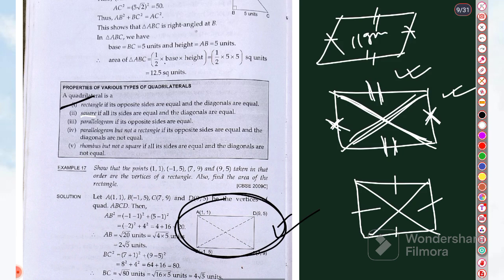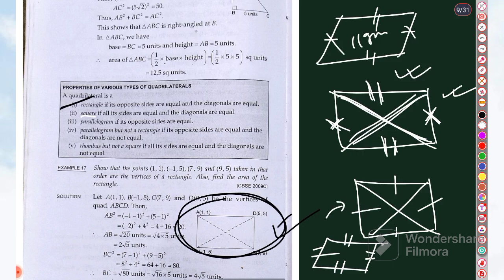And next is parallelogram but not a rectangle, we have discussed. And rhombus: in case of rhombus, you have to show that all sides are equal. Okay, only this. If all sides and diagonals are equal, then it will be a square.